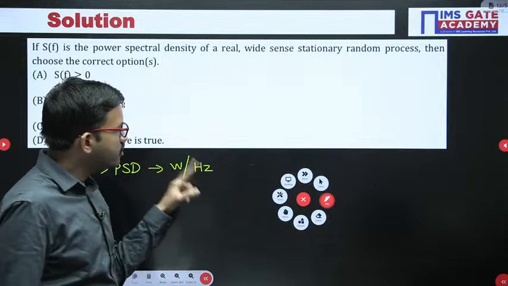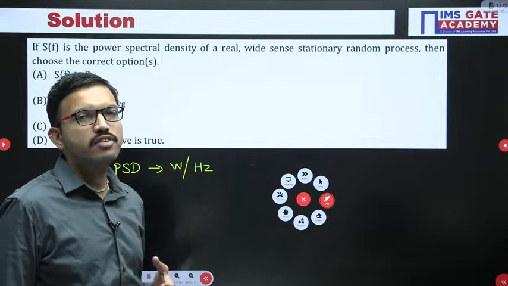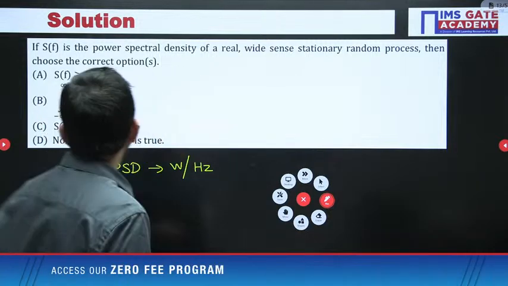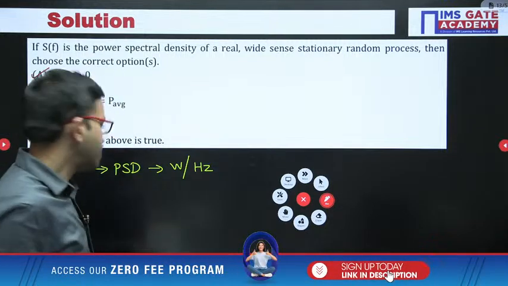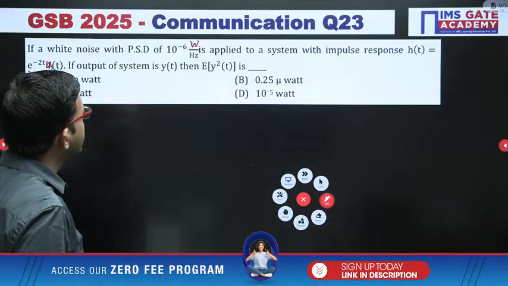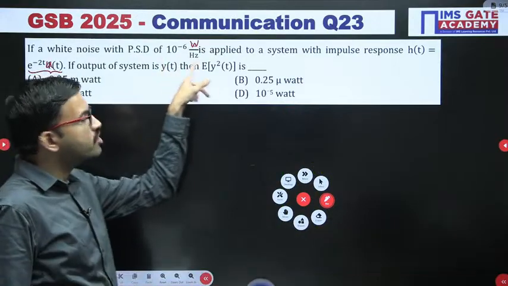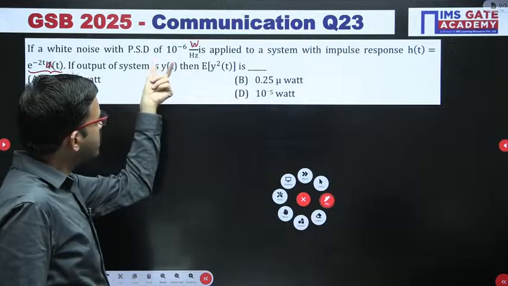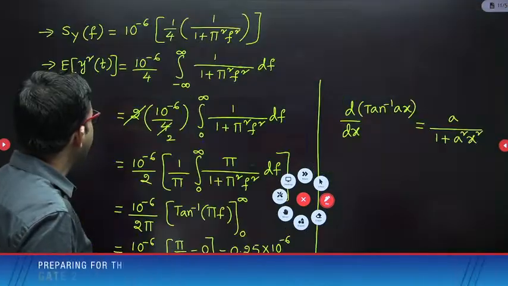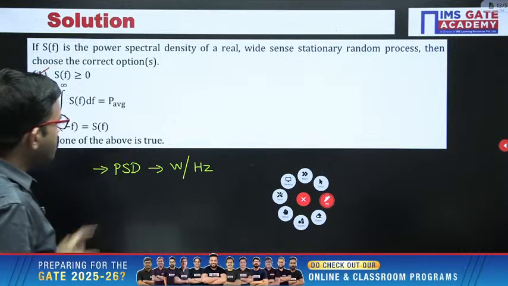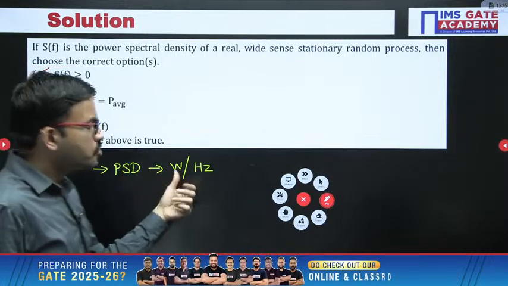If you are taking the ratio of 2 positive values, definitely the overall value will be positive. That means here power spectral density will be greater than or equal to 0. Just like you can observe in the earlier question also, we are having 10 power minus 6 watt per hertz, right? That 10 power minus 6 is nothing but a positive value only. And here also from this basic definition you can correlate.